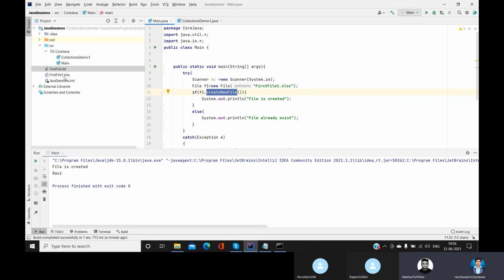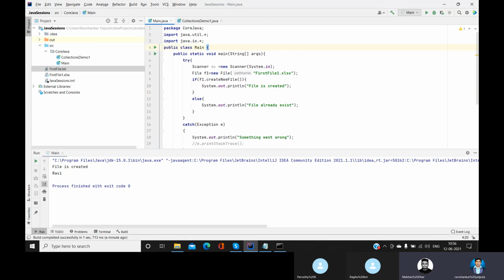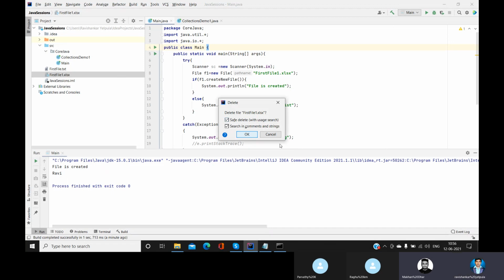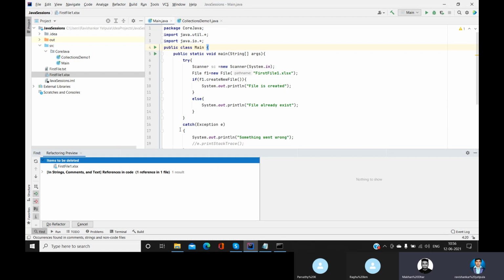When Ravi enters f1.createNewFile, it's a method. He's just calling it to create that particular file, a txt file, XLS, or whatever. When you do the program with these same scenarios, you will get clarity. Just try it in your area and you will get all of this.